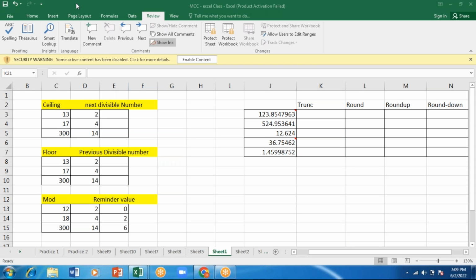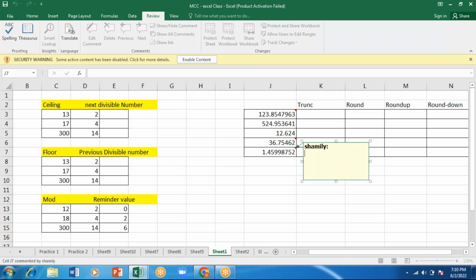Okay. In case you want to insert a comment and use a shortcut key, you can use the key combination Shift plus F2. Suppose I use Shift plus F2, it will open a comment.